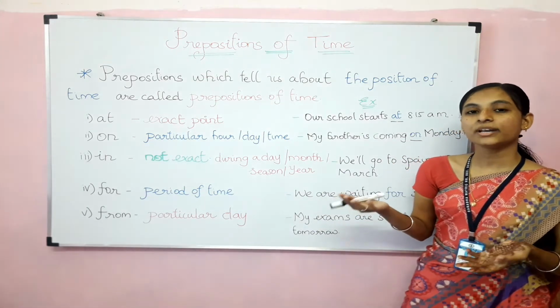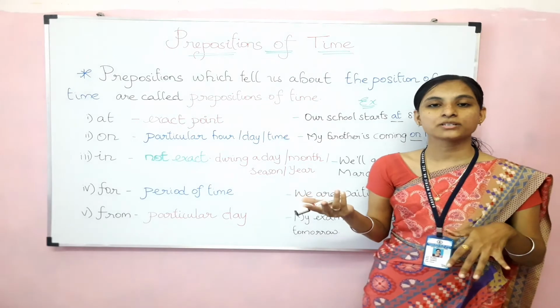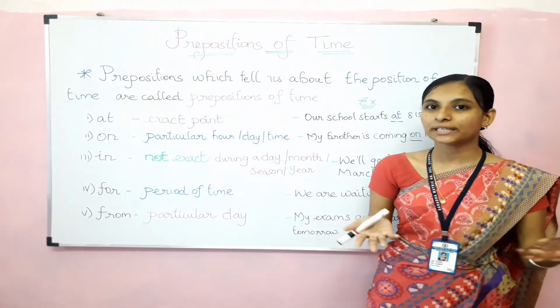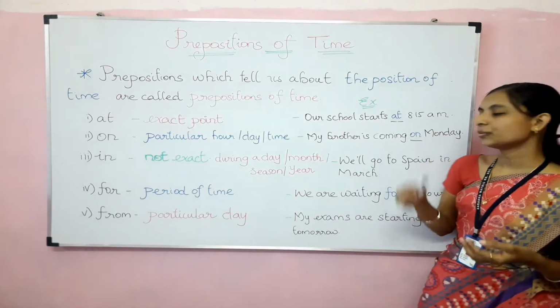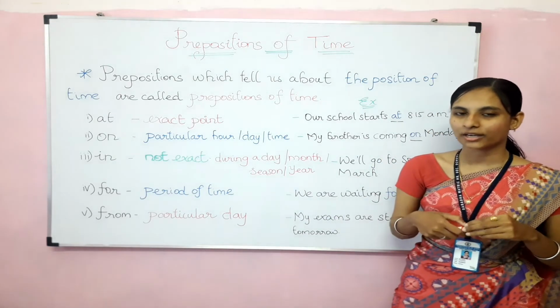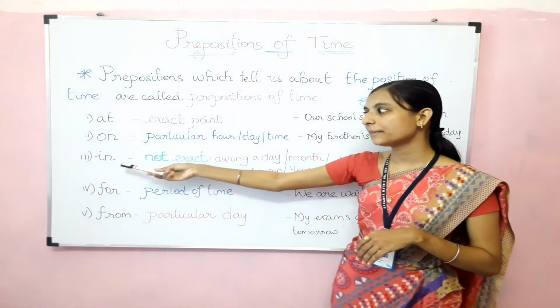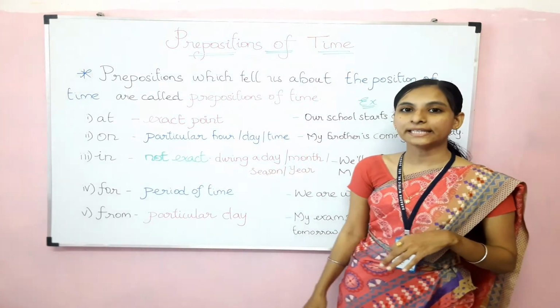We are going on a trip on Sunday. So when we are talking about the particular day we need to use the preposition on. Clear, children?